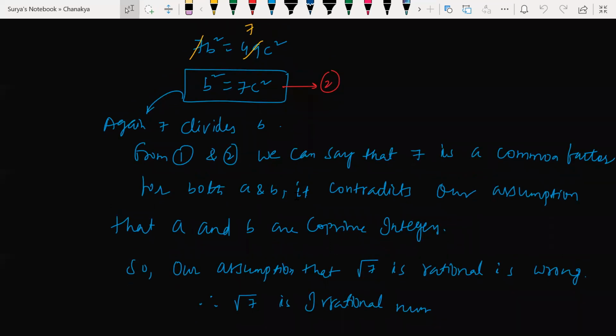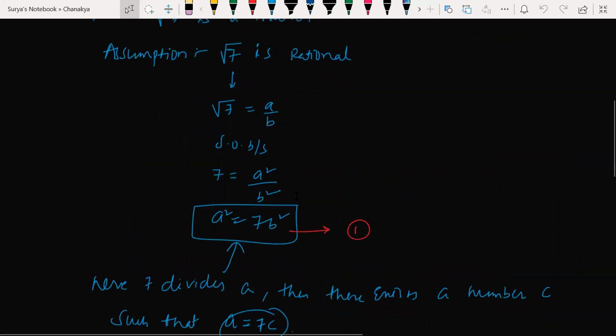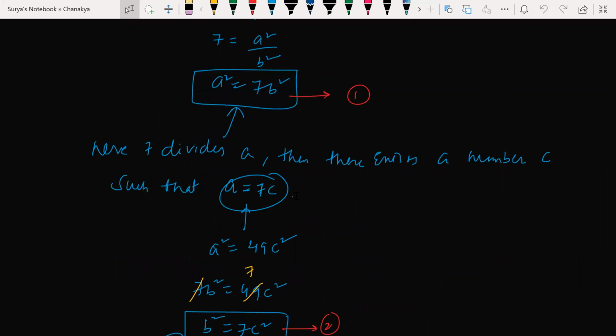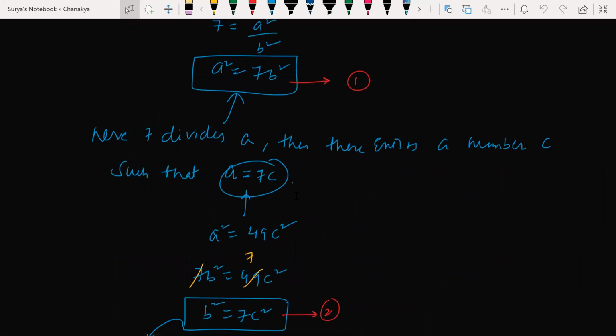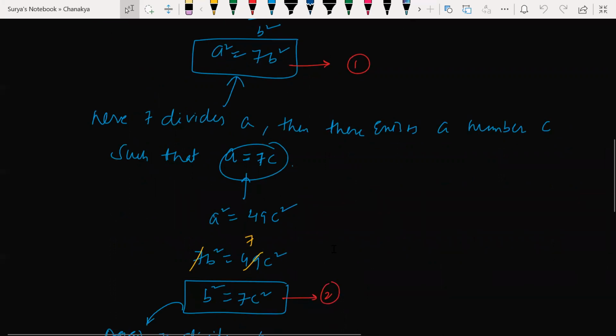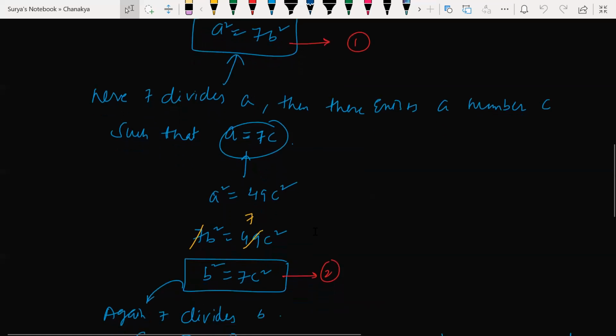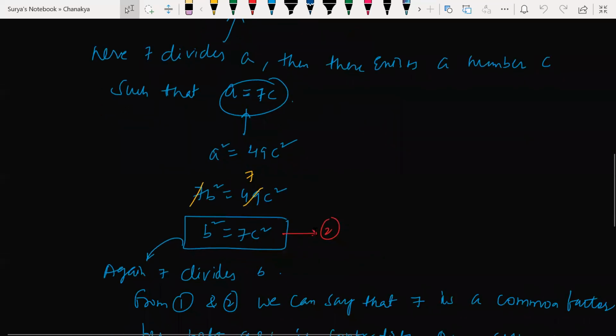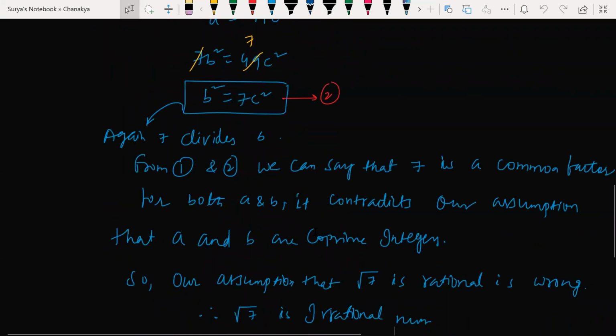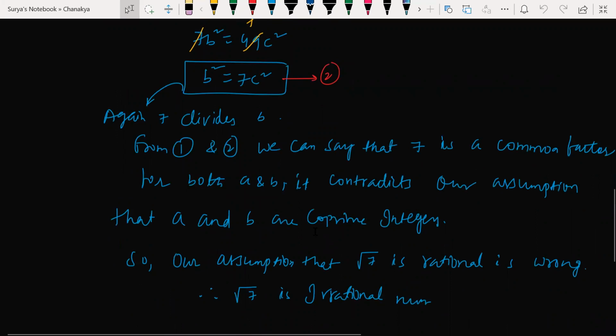Yes, sir. I also did it almost in the same way, just a bit different. As I told, root 7 is equal to P by Q, and when we square on both sides, we take P is equal to 7C, as 7 is a factor of P. Then we square again, and 7C square is equal to 7Q square, so we get Q square is equal to 7C square.